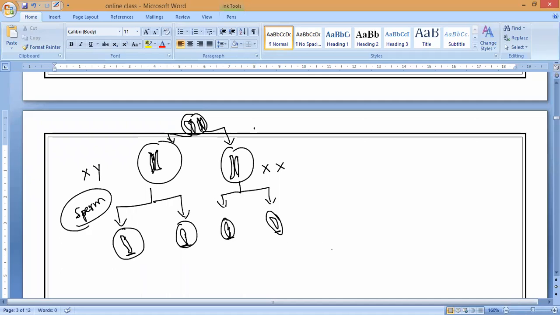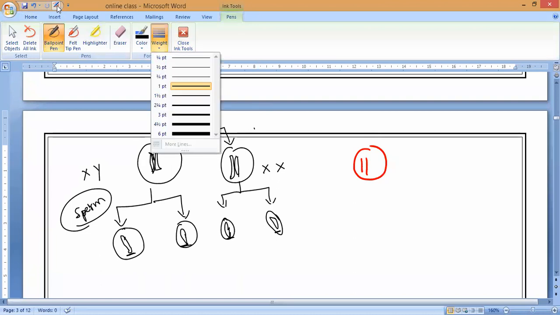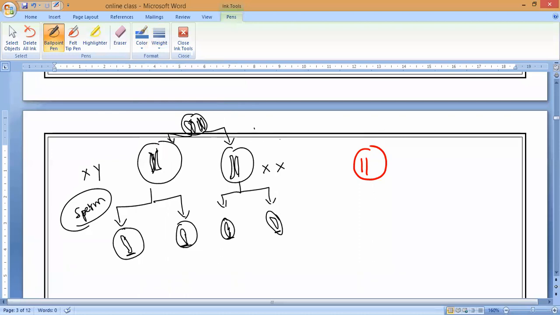According to Mendel's first law of inheritance, the characteristics of an organism are determined by internal factors which occur in pairs.